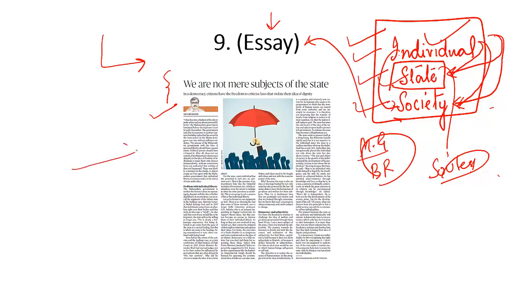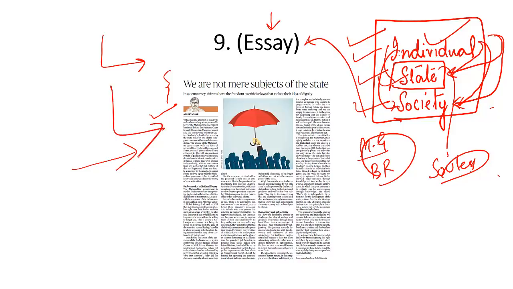So this column basically says that there will always be a tension between the state and an individual. A democratic state is not where citizens give up their freedom. A democratic state is one where citizens have the freedom to criticize the law, to disobey the law if these laws are violating their dignity and goodness. That is what this column is basically all about.